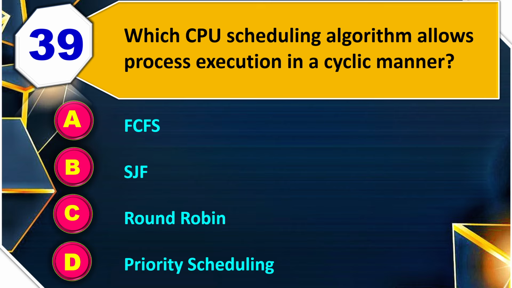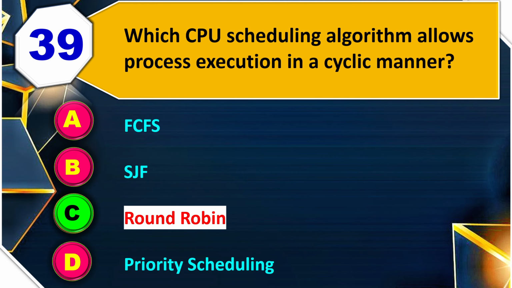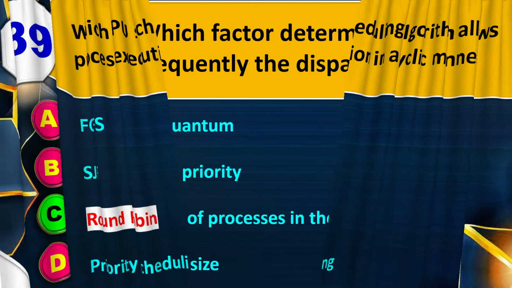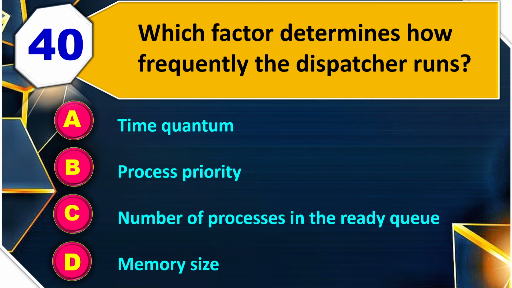39. Which CPU scheduling algorithm allows process execution in a cyclic manner? FCFS, SJF, round robin or priority scheduling? So the right answer is round robin. Last question. Which factor determines how frequently the dispatcher runs? Time quantum, process priority, number of processes in the ready queue, or memory size? So the right answer is